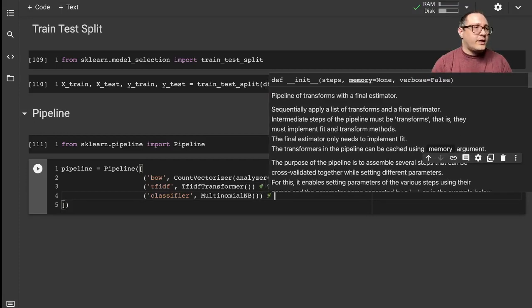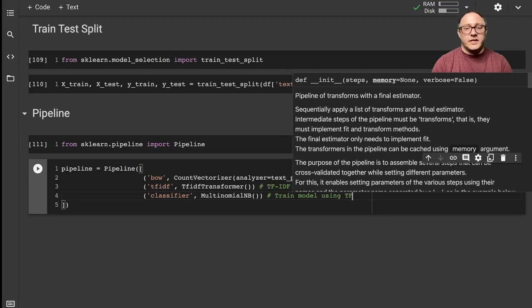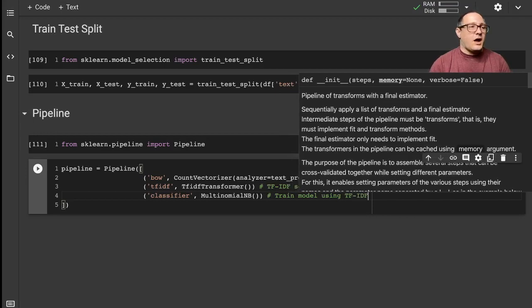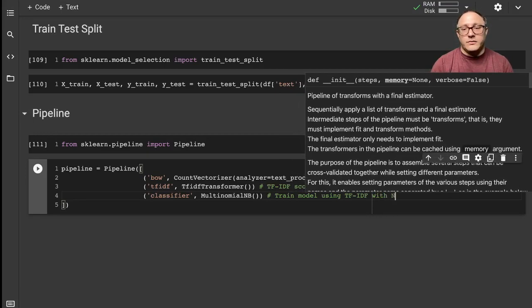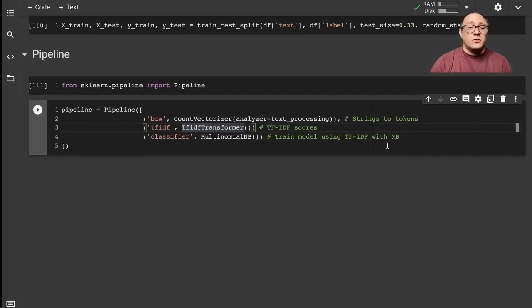And then this last one here is going to be train model using TF-IDF with naive Bayes. Now what's nice with this is that you can go on and add in a bunch of different classifiers if you want to be able to compare them. I would suggest also for you guys at home, try using maybe decision trees, using a lot of other methods, so maybe a random forest classifier, something like that, maybe even support vector machines, just to try them out.